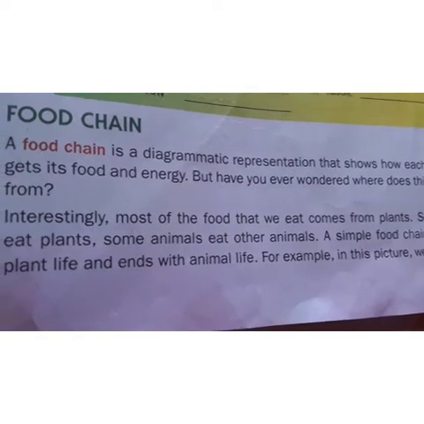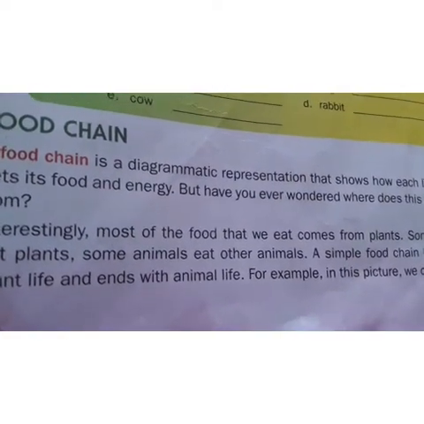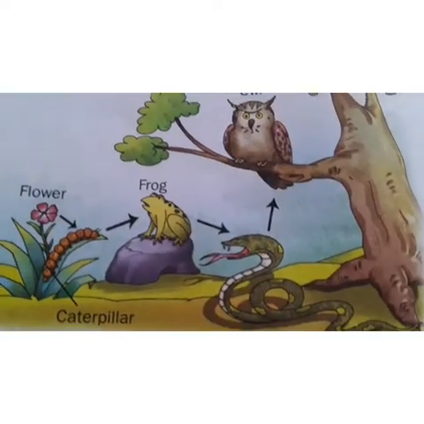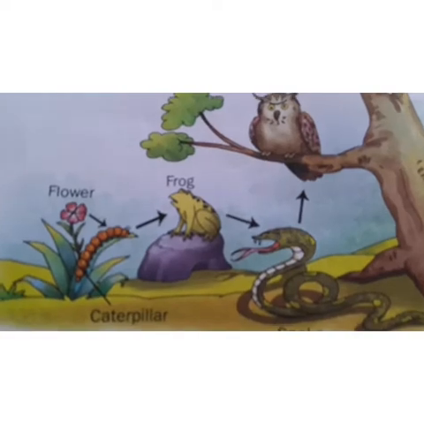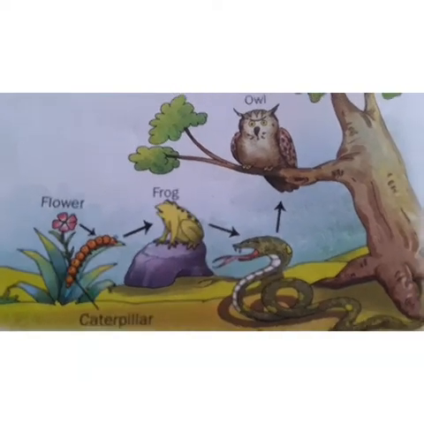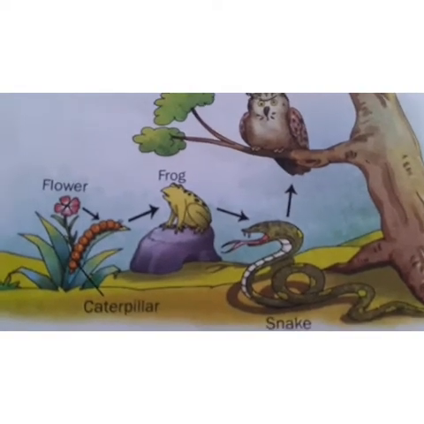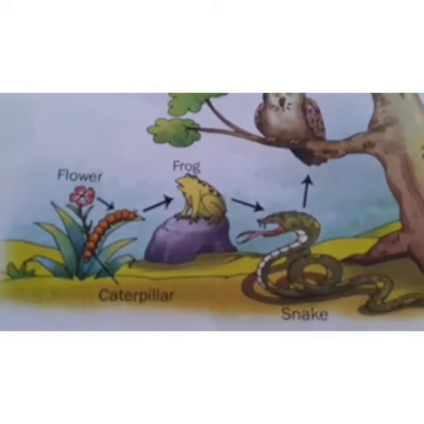For example, just see the picture given in our textbook. Looking closely at this picture, here are a flower, caterpillar, frog, snake and more. Based on this picture, what do you have to understand? First of all, flower.